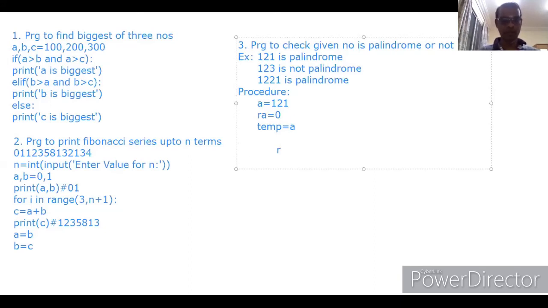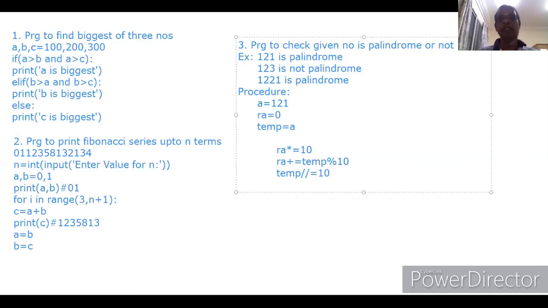Now ra should be multiplied by 10. Then ra plus temp modulus 10. Then temp should be divided by 10, that is integer division or floor division.